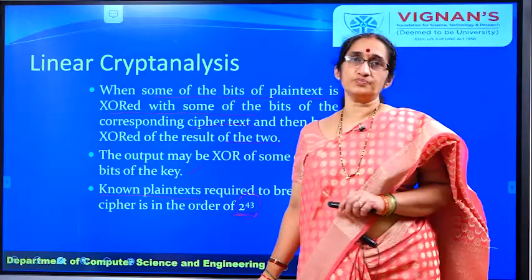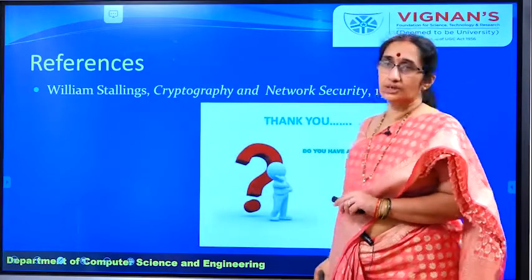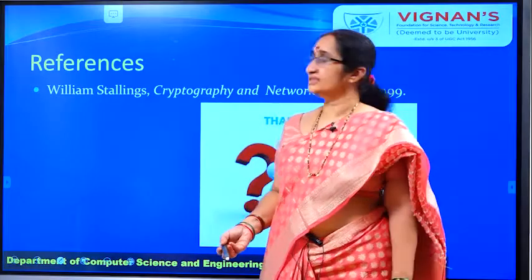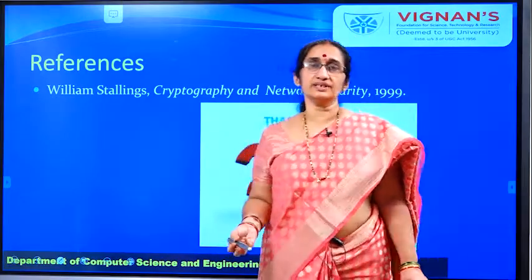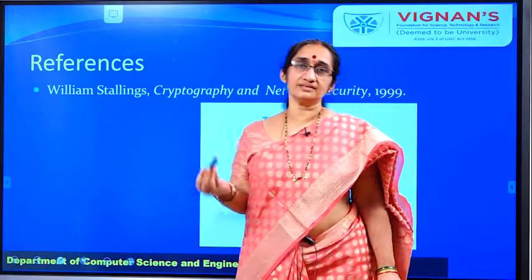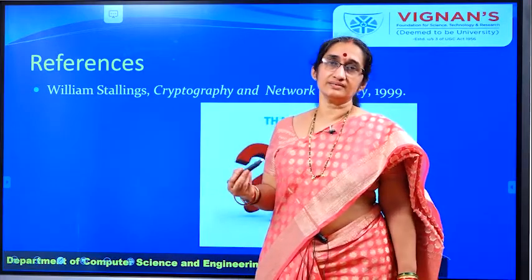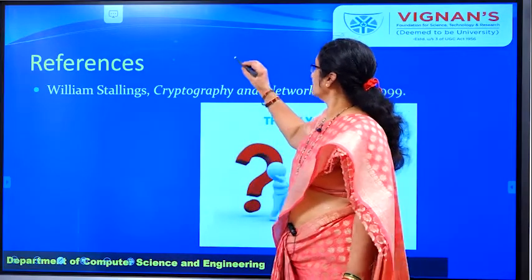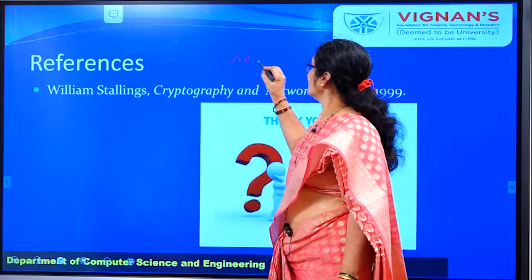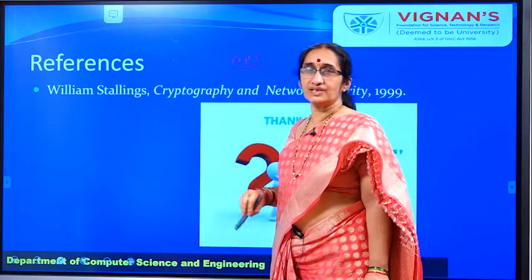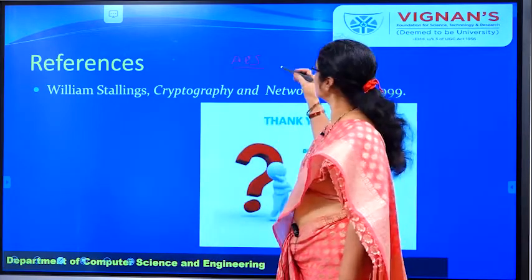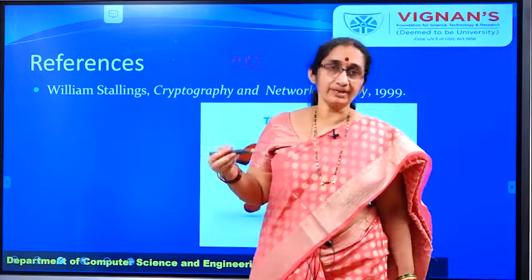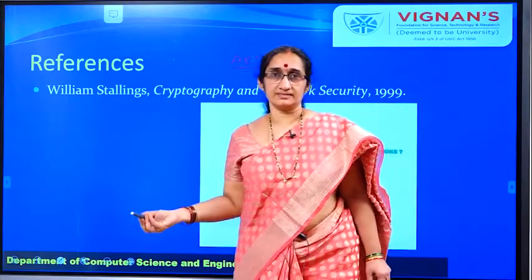Because this particular DES was broken, it was cryptanalyzed, NIST and the National Security Agency wanted to go for another cipher, and they wanted to make the cipher more complex. So they went for another one, that is the Advanced Encryption Standard, and they also started using DES multiple times, like double DES and triple DES, that we will see in the next classes. Thank you.